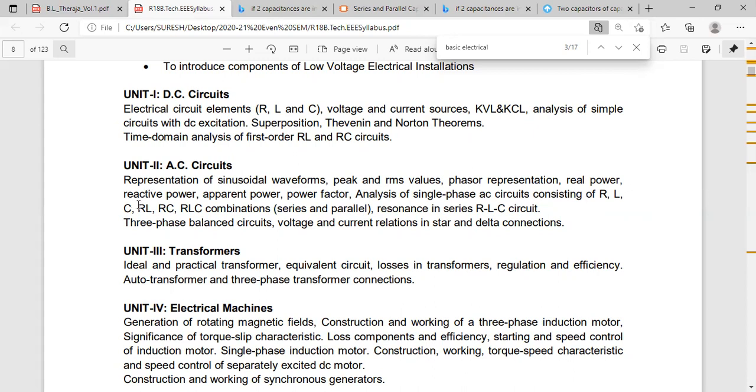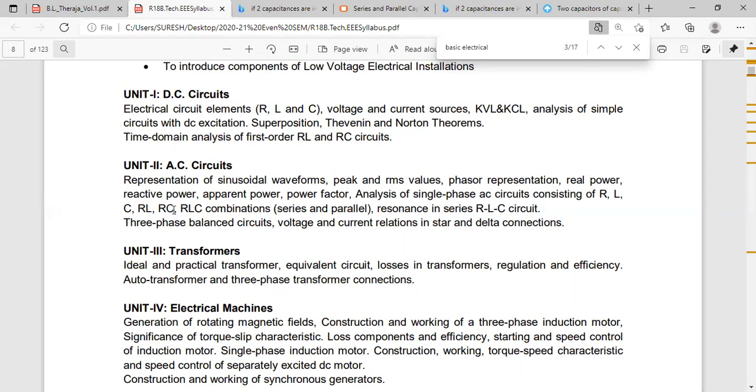Next question. Problems on series RL circuit. I had told a number of problems on series RL circuit, nearly 6 to 7 problems. Refer to all those problems. Go through those problems. All these are AC only.